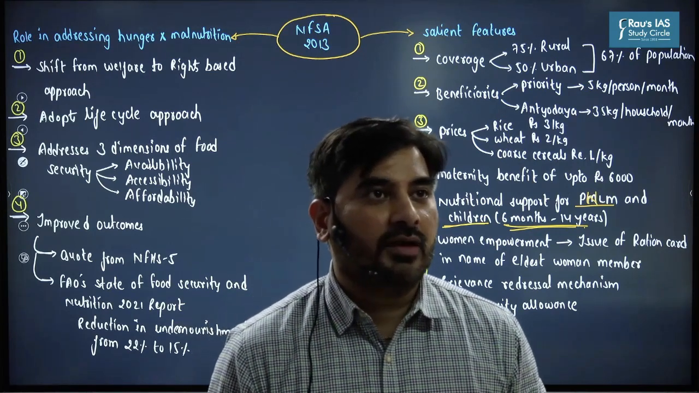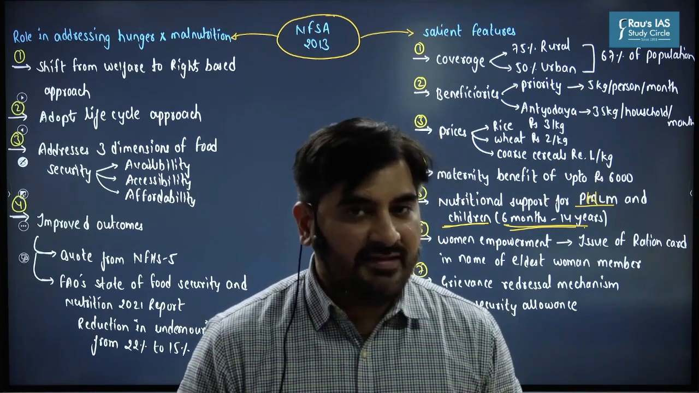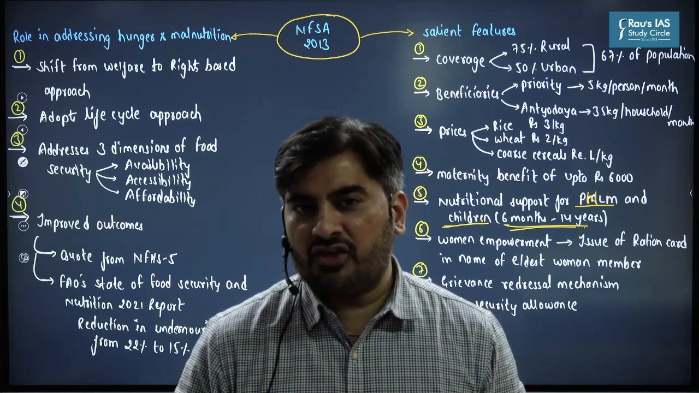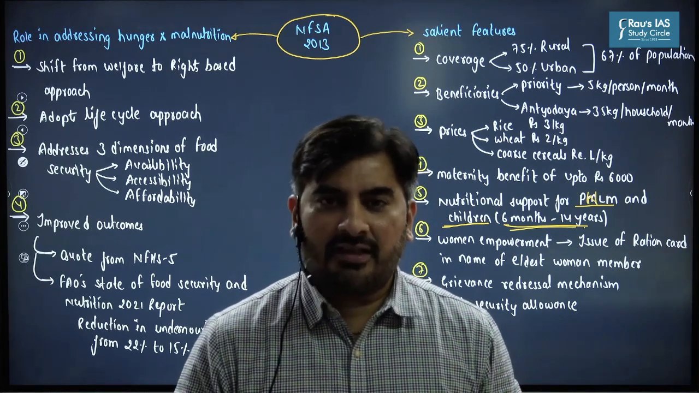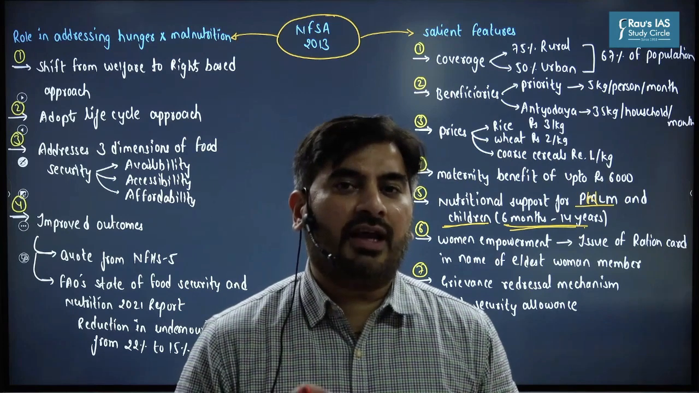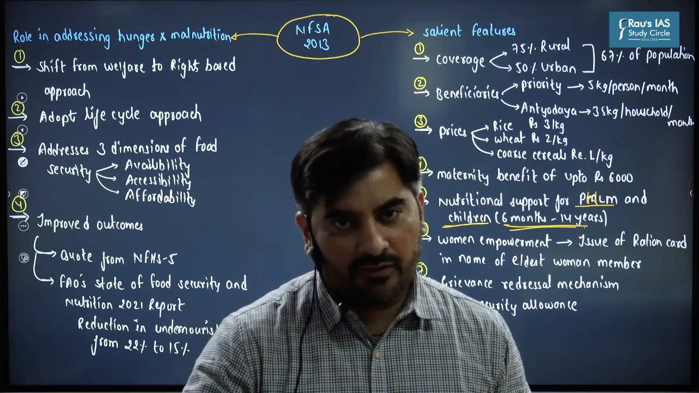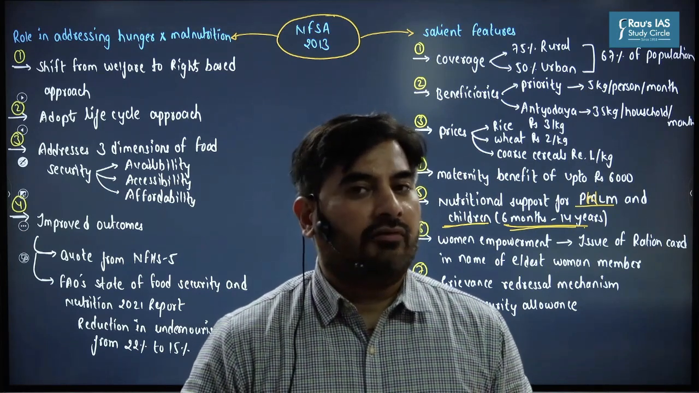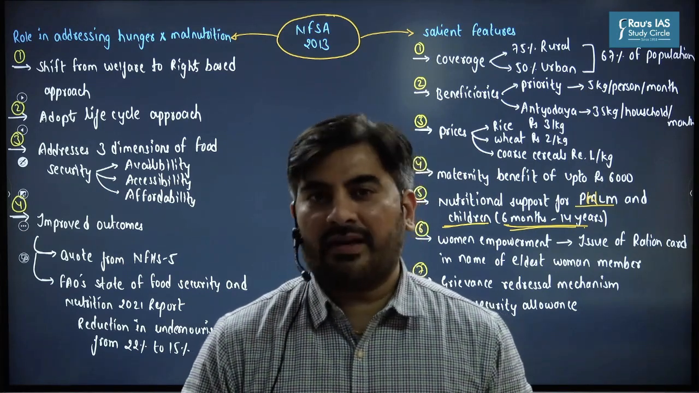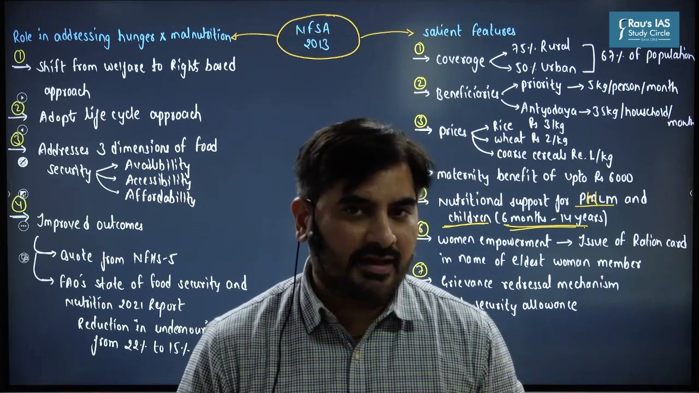Then under NFSA, the ration card is issued in the name of the eldest woman member of the household. So this in turn promotes women empowerment. It also provides for a grievance redressal mechanism at the state and district level.